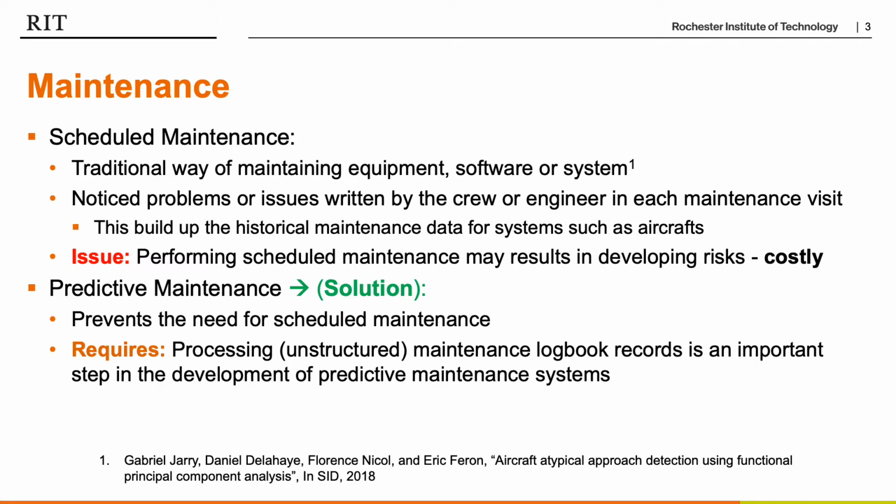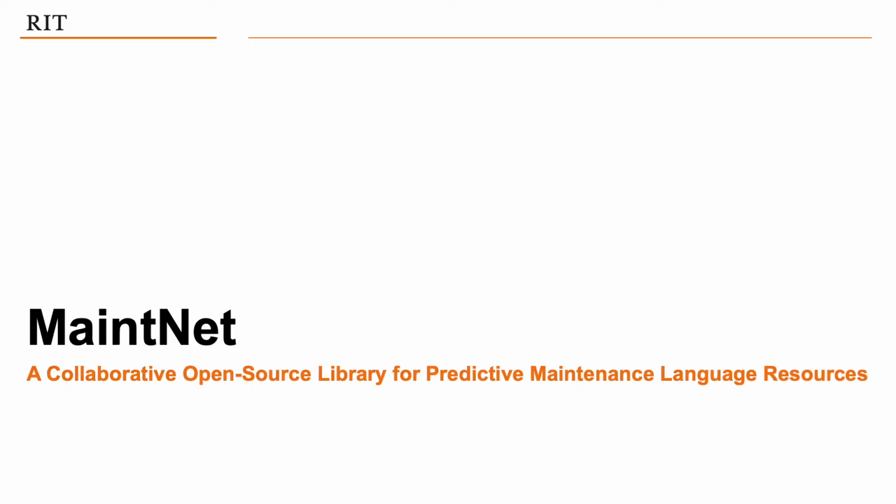The solution to this is predictive maintenance, which prevents the need for scheduled maintenance. However, for us to be able to develop a predictive maintenance system, we need to process the unstructured historical maintenance data. For this reason, we are presenting MaintNet, a collaborative open source library for predictive maintenance language resources.